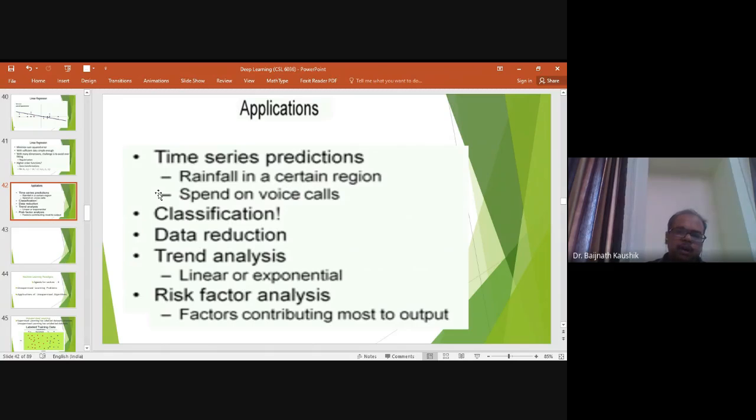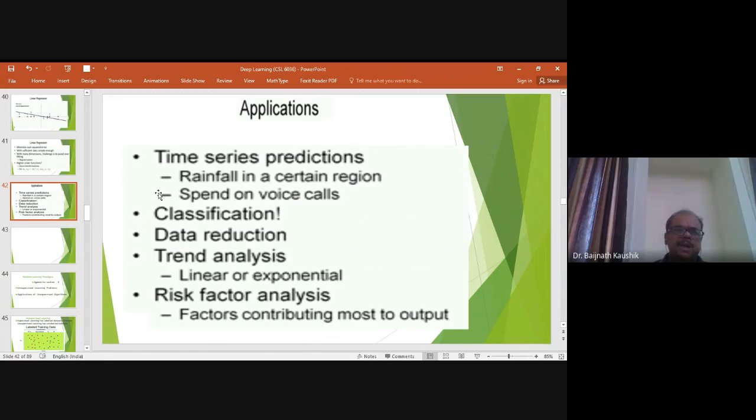And moving on, another application that is listed is risk factor analysis. So most of the organizations are interested in knowing what are the important factors that contribute to some kind of disturbance. Suppose I have a network infrastructure which is getting disturbed frequently.